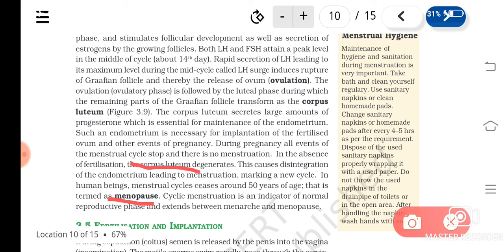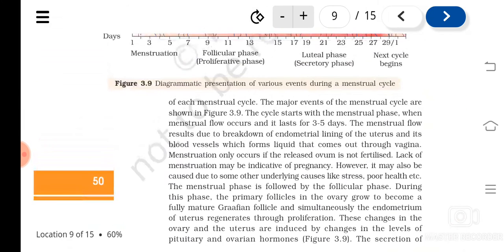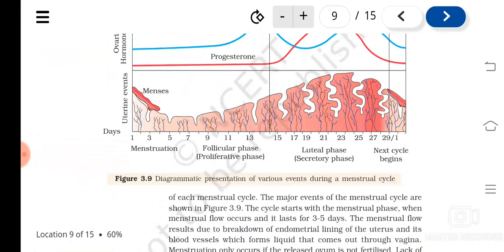So is it clear about what we learned? The menstrual cycle we have learned: menstruation, then the follicular phase, after the follicular phase ovulation takes place, then next is the luteal phase, that is the secretory phase, and then the next cycle begins. During menstruation, due to the degeneration of the endometrium and other blood vessels, that results in the menstrual flow.